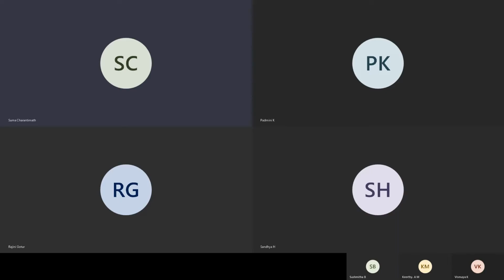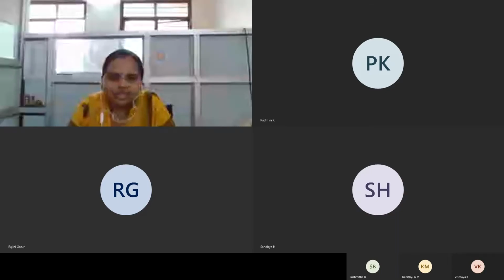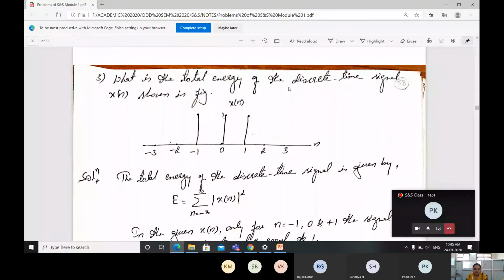The problem is given for us. What is the total energy of the discrete time signal x of n shown in the figure? Don't keep in your mind that the figures will be given like this only in the exam. The figures are going to be changed. Instead of the samples given at -1, 0 and 1, they may give at different values. They may give at -3, they may give at 2, with different amplitudes also.